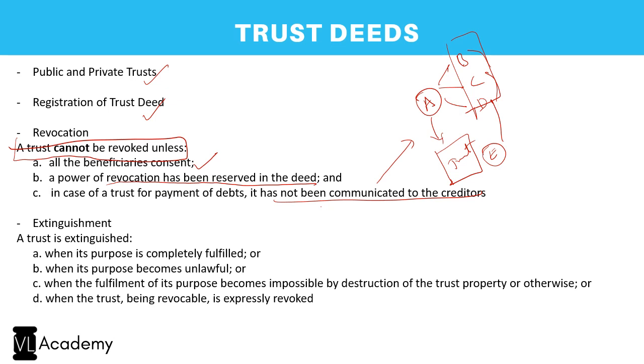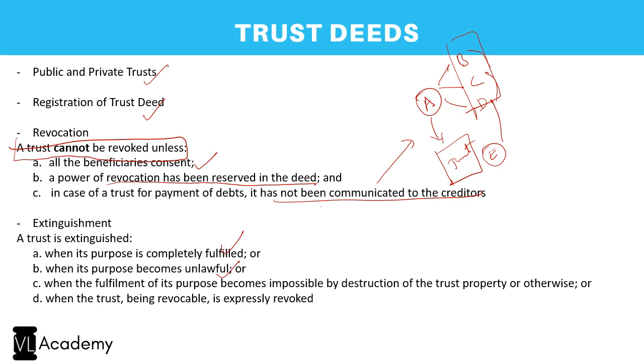Now, when will a trust get extinguished? So extinguishing is the end of the trust. Revocation is you taking back the trust in the middle of the period or at any point of time. But extinguishment is that the trust is deemed to be ended. It is done with. So first, when the purpose is fulfilled. Suppose the purpose of the trust is only, let us say, the construction of a school. The school is constructed, so there is no need of a trust anymore, so it will be extinguished.